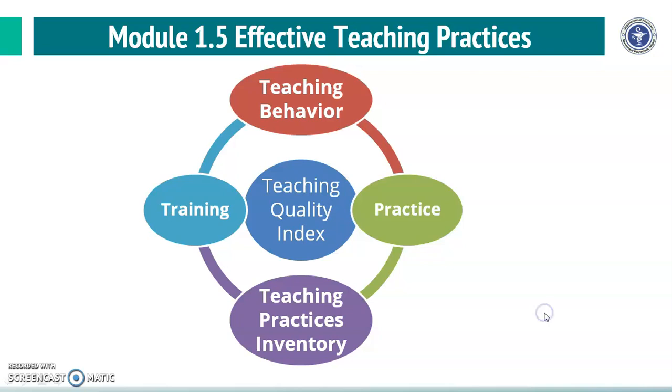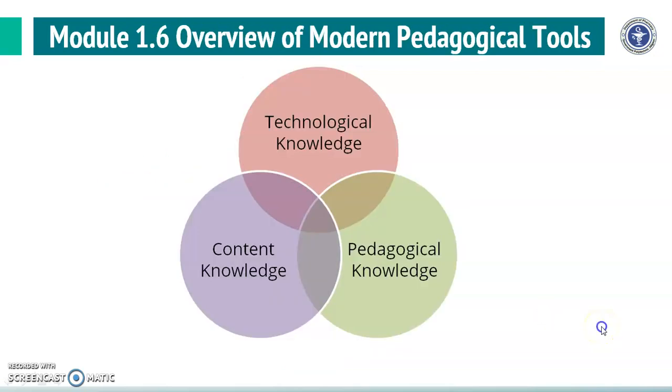quality index. In Module 6 on overview of modern pedagogical tools, we have seen that content knowledge, technological knowledge, and pedagogical knowledge, all three are important to achieve student learning outcomes.